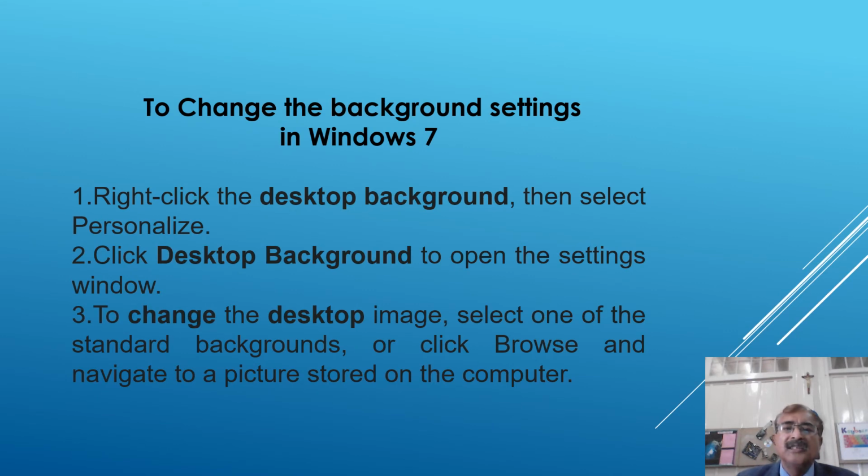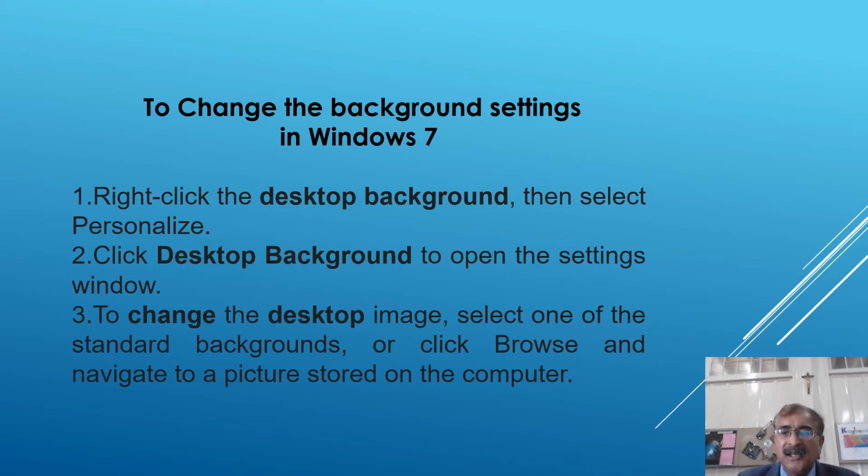Now, how to change the background settings in Windows 7? Now, if you want to change the wallpaper, what you have to do? Right click the desktop background. Now, boys, I'm telling you about Windows 7. Okay, you may have Windows 10 or Windows 8, so it may be a little different. So here, what I'm talking about is Windows 7.